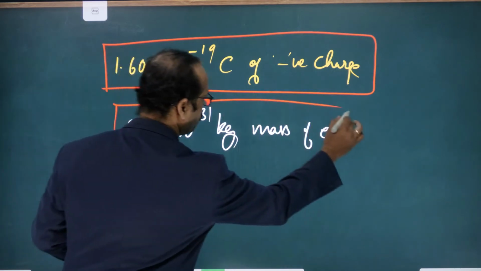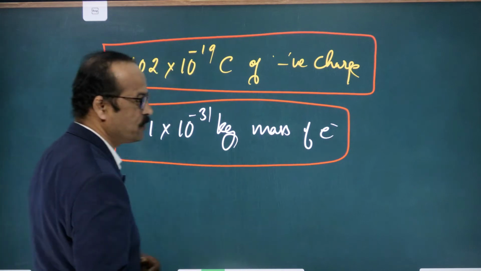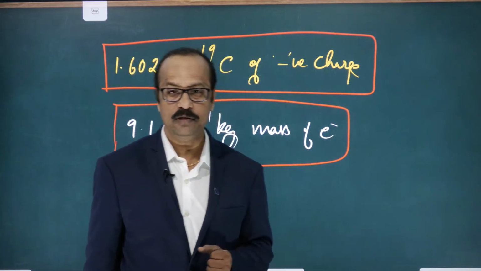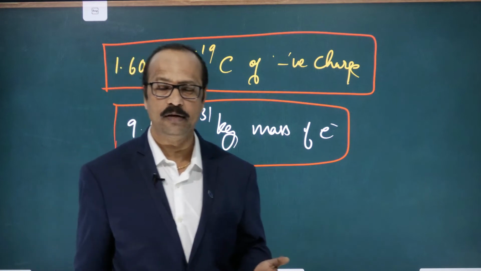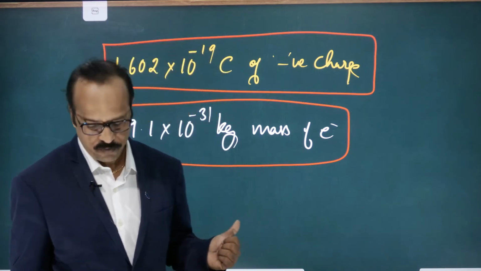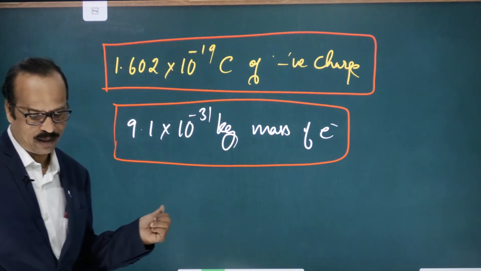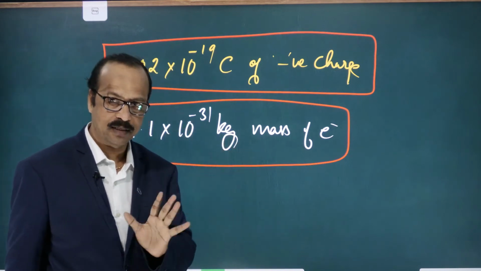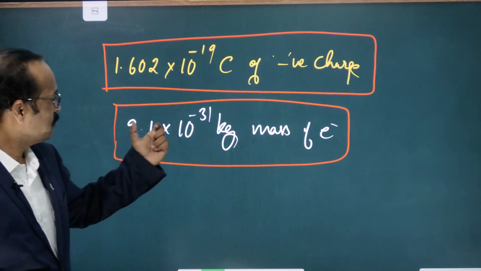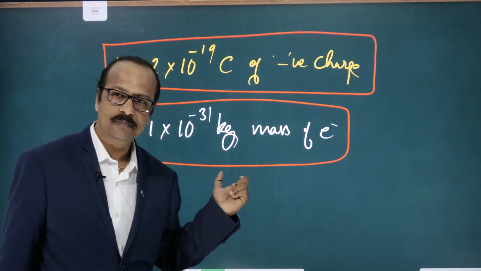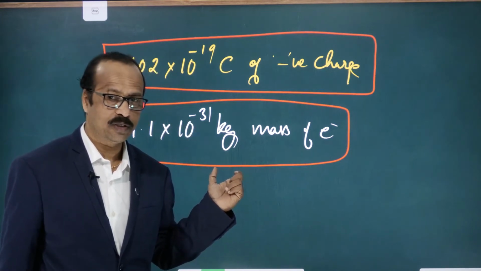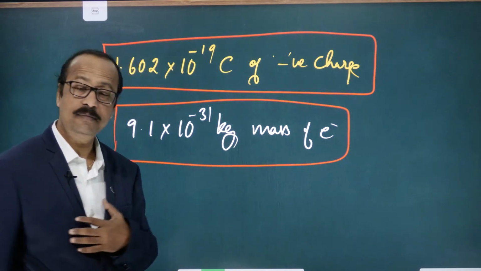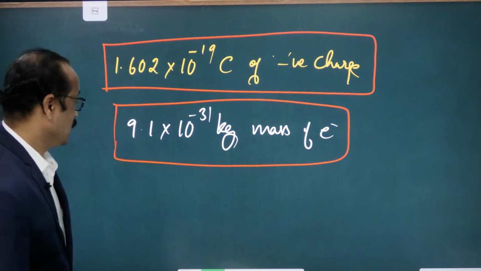See students, both values are very important. In chemistry we need to remember them because we are going to solve many numericals. Do you know what the minus 31 means?